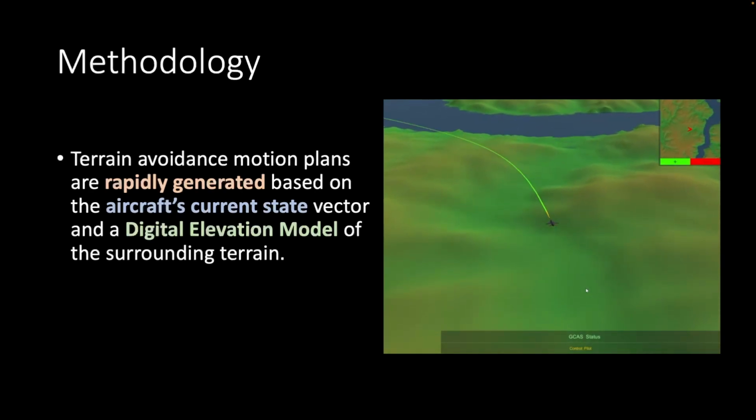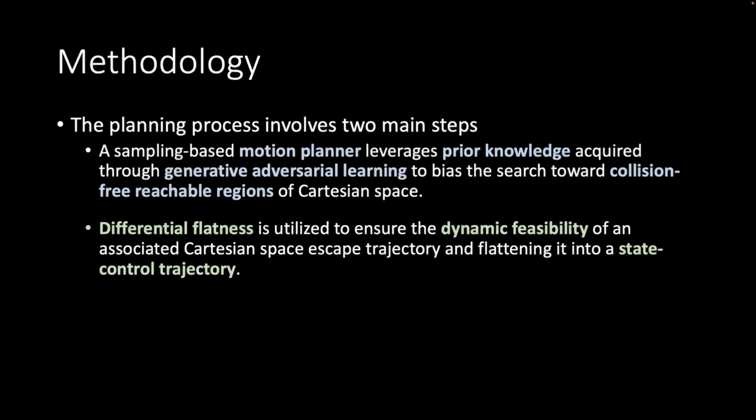The planning process involves two steps. First, sampling-based planning uses generative adversarial learning to bias search toward collision-free reachable regions. Second, we utilize differential flatness to ensure dynamic feasibility and map the escape trajectory to state control trajectories.